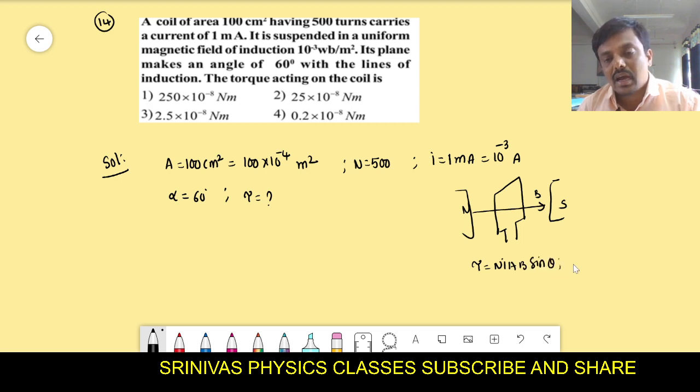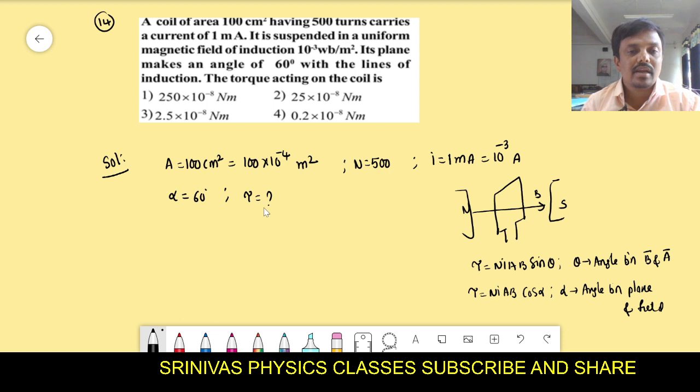Here theta is the angle between B bar and A bar. A bar is normal to the plane. And NIAB cos alpha we can also use. This formula is applicable when alpha is the angle between the plane and the field. Here in the question, the angle between the plane and field is given and we have to find the torque, so we can use NIAB cos alpha. Substitute all values in this. N is 500.